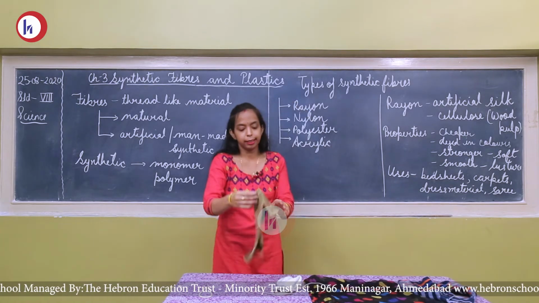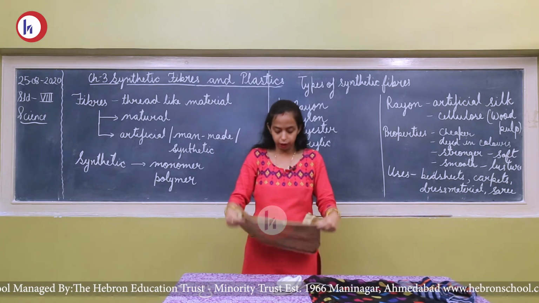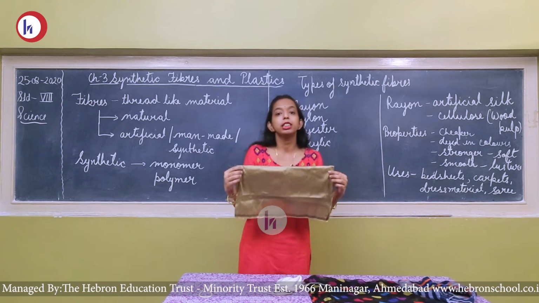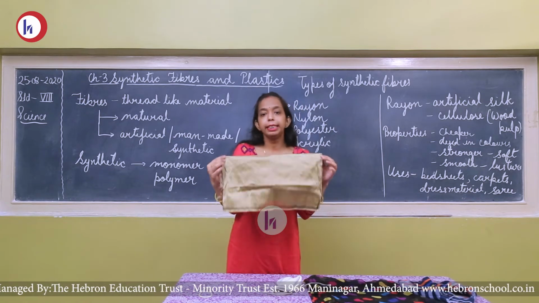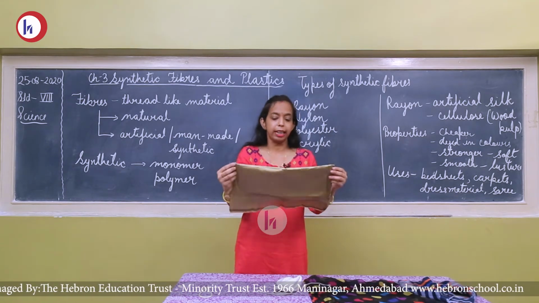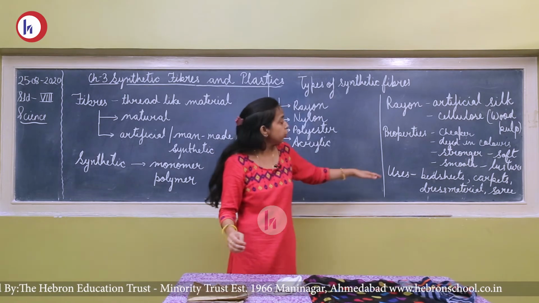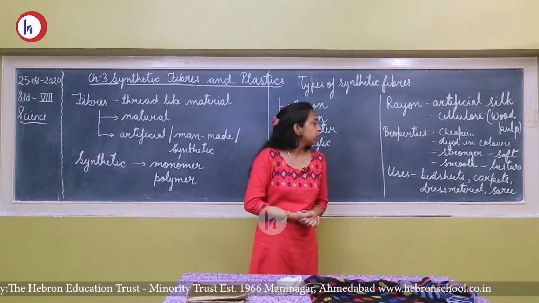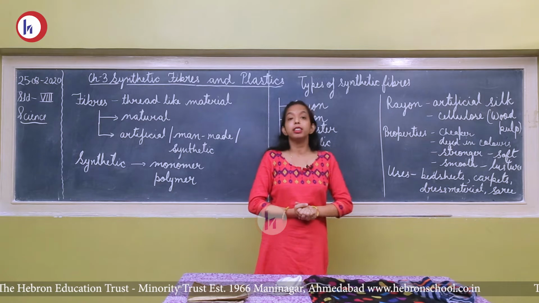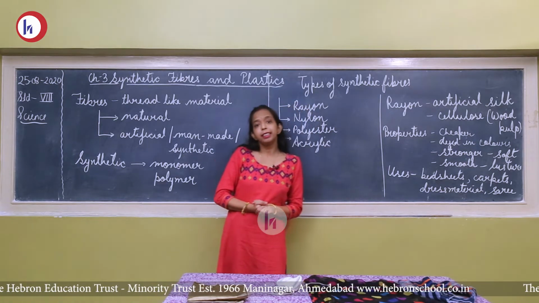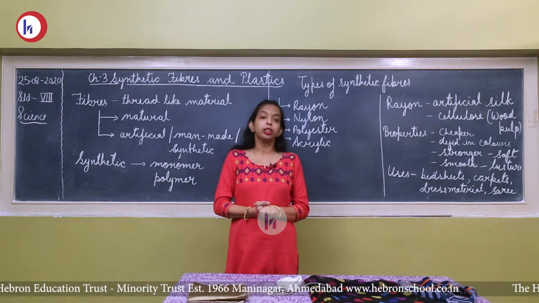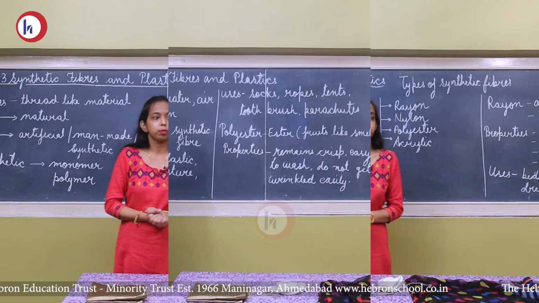I am showing one example. It is a handkerchief of silk. So it also has a shining appearance. It has a silk-like luster. This is the example of a rayon. Now uses: bed sheets, carpets, dress material, saris, curtains. These are the different uses of the rayon.